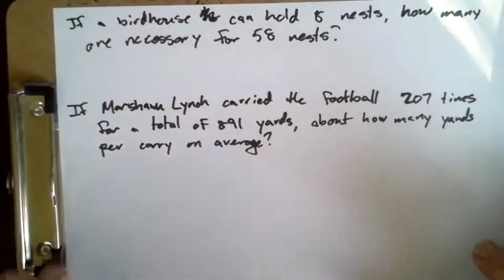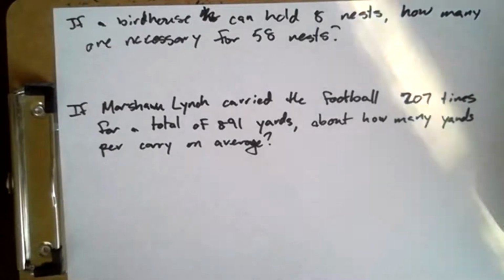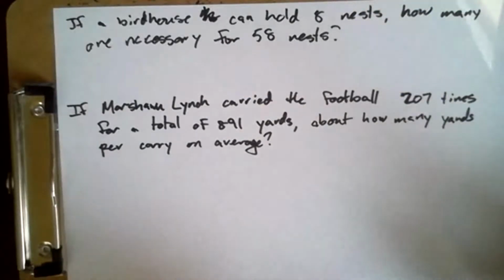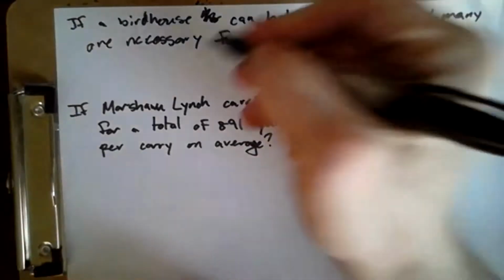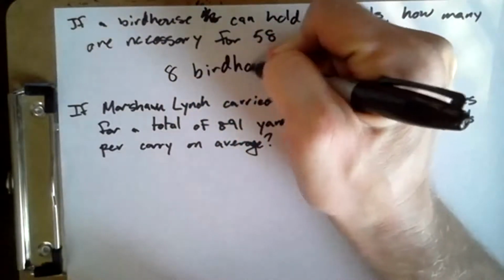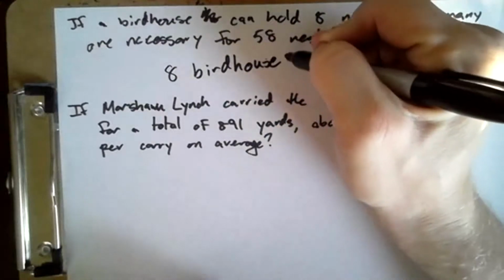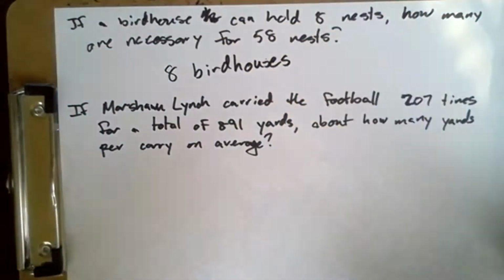Well, if a birdhouse can hold 8 nests, then 58 is a little more than 56, which is 8 times 7. So in order to accommodate 58 nests, we would need 8 birdhouses. If we only built 7, we'd have enough for 56, which is close to 58, but wouldn't have room for 2 more.